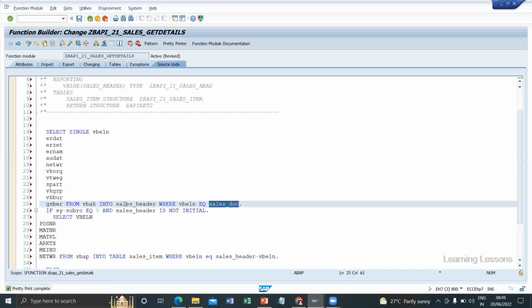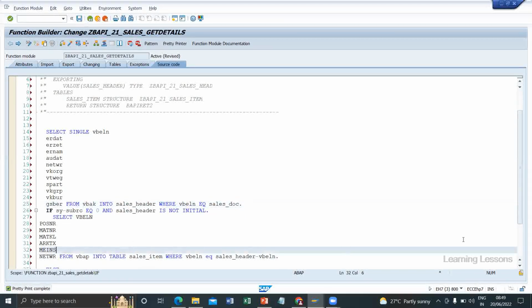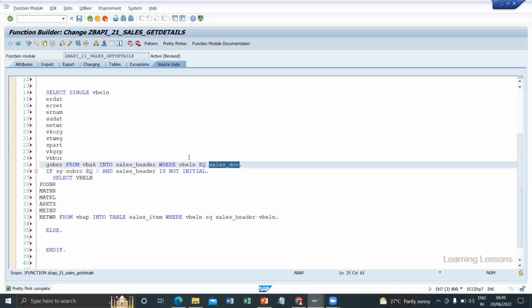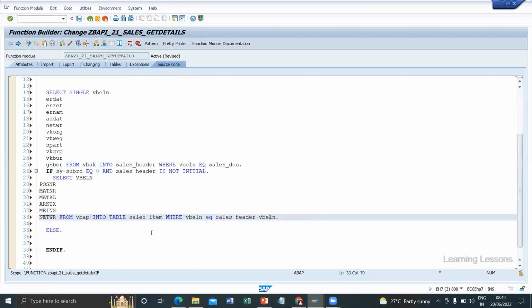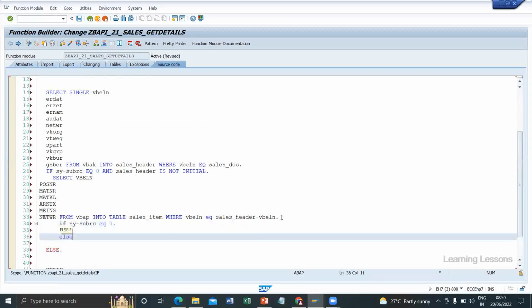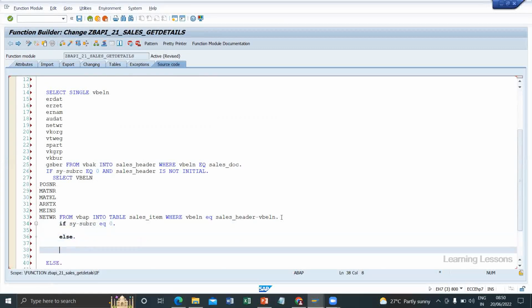We don't need to pass this directly for the second table also. If there is no master entry and you pass to the second select query, then there is no use of this. We need to pass only if there is data in the master table, stored in this work area. Based on this work area VBELN, I'm passing to the second table. If that data is there, then it will run. And if sy-subrc equals 0, else, again end if.